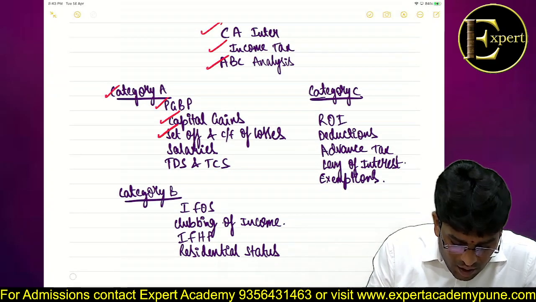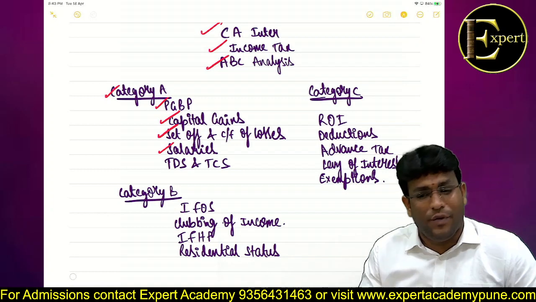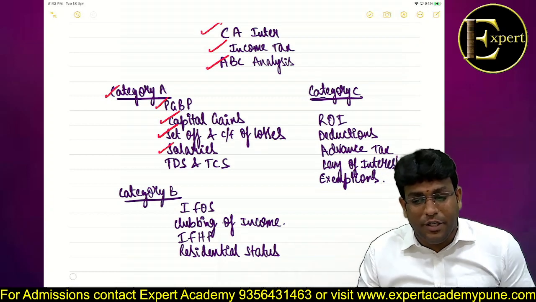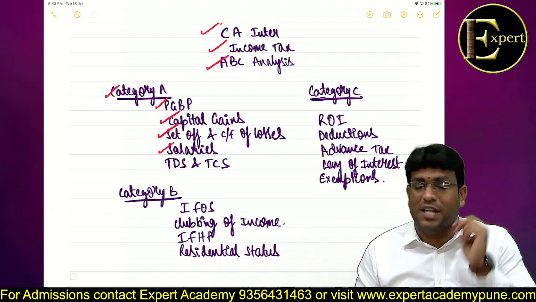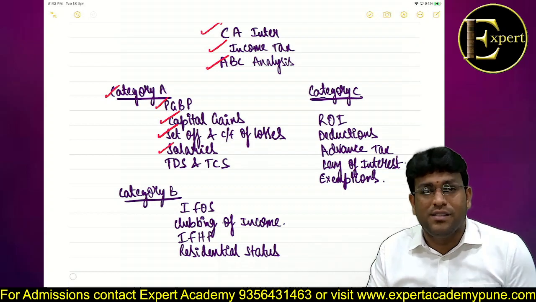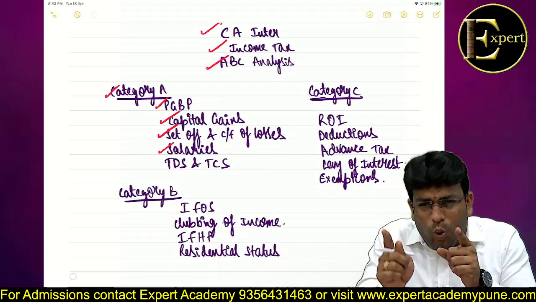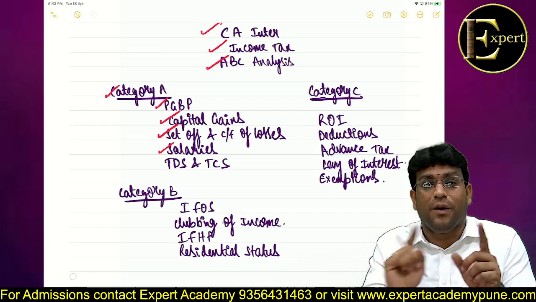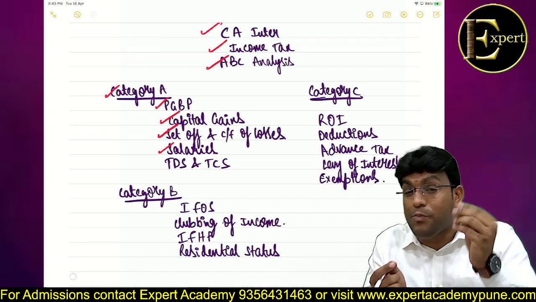Next topic, of course, income from salary. Have a good element of clarity of thought between which allowances are taxable, what is the exemption for allowance, and what is the exemption for perquisite. And don't just get confused between allowance, perquisite and taxability, guys, because let me give a small example.